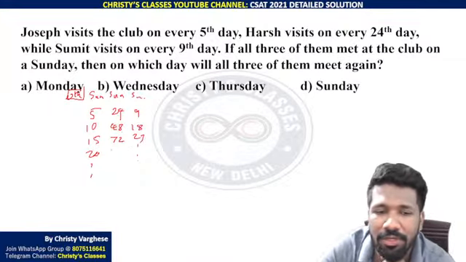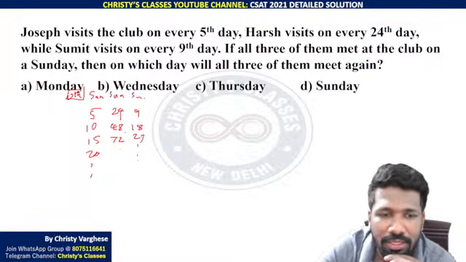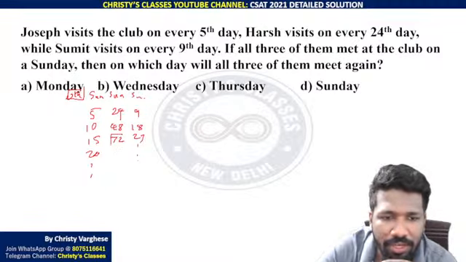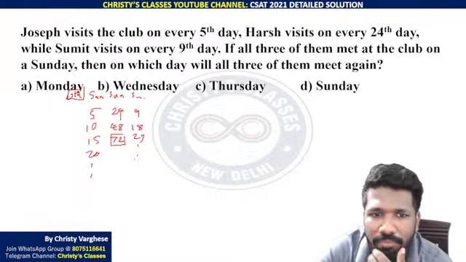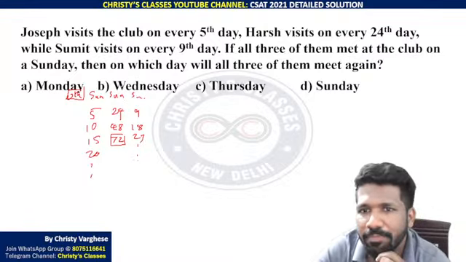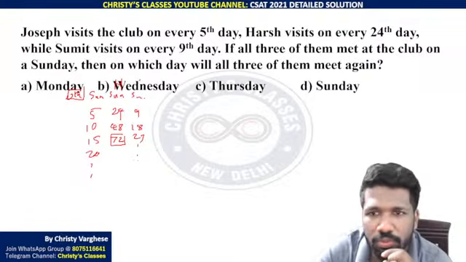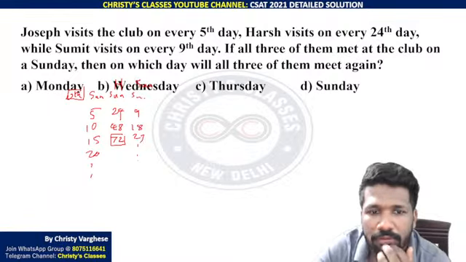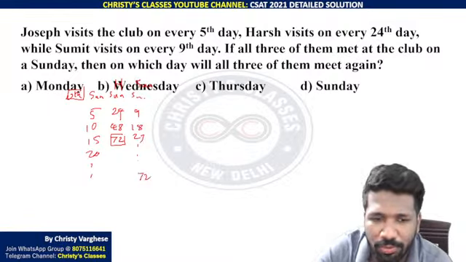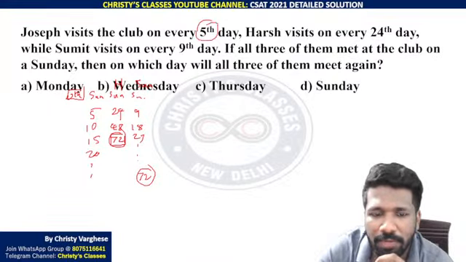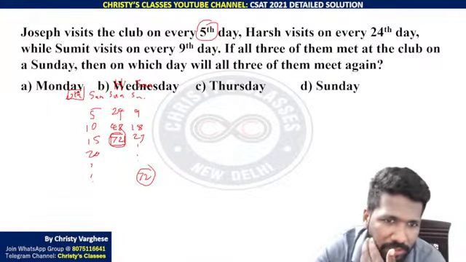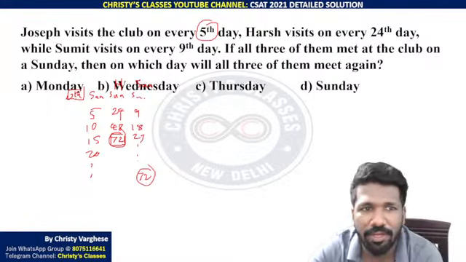Maybe, for example, look at this. On the 72nd day, the third person, Sumit, will also be meeting the second person, Harsh. This is Harsh and this is Sumit, because 9 into 8 is 72. But unfortunately, 5's multiple is not 72. After the 75th day only, Joseph will come to the club again.